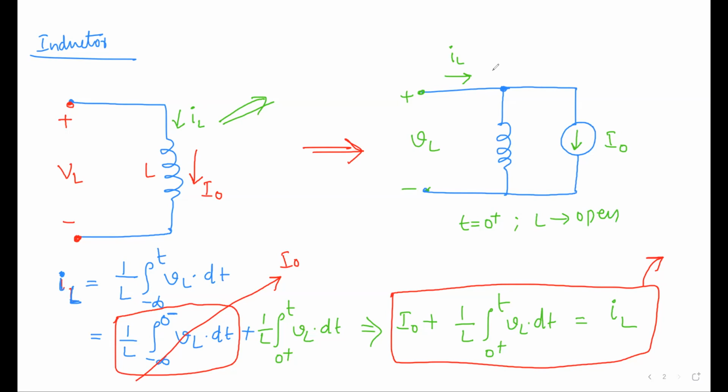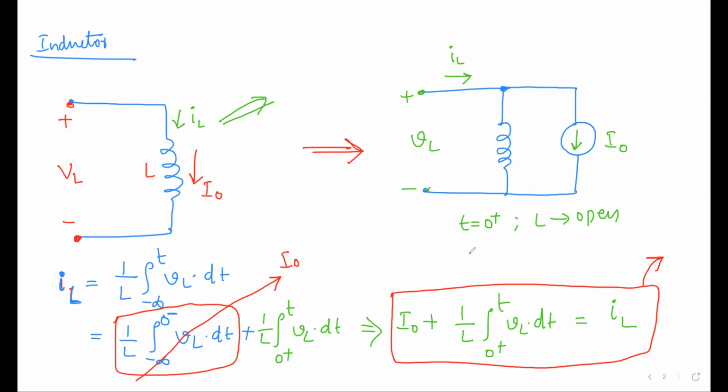At t equal to 0 plus only, not after that time instant. As time passes, definitely the current through the inductor will come into the picture. But at the time instant t equal to 0, L will be open and you will be left with only one current source.